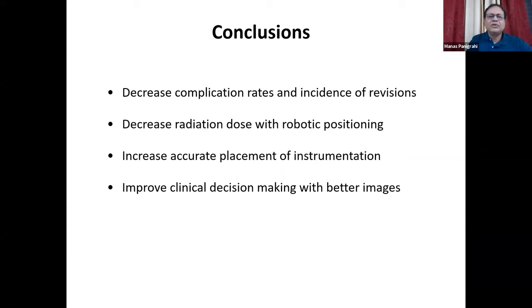So in conclusion, using an intra-op CT or an O-arm reduces the complication rate and reduces the incidence of revisions. It decreases the radiation dose not only to the patient but also to the surgeons and all the staff around, it increases accurate placement of your instrumentation, and it improves clinical decision making with better images.